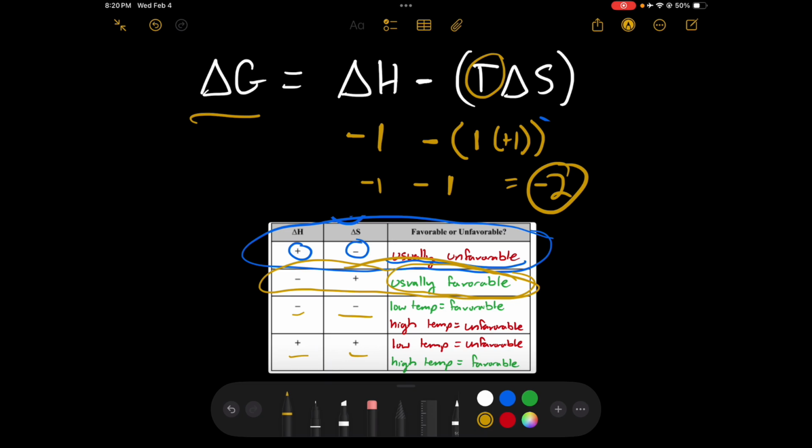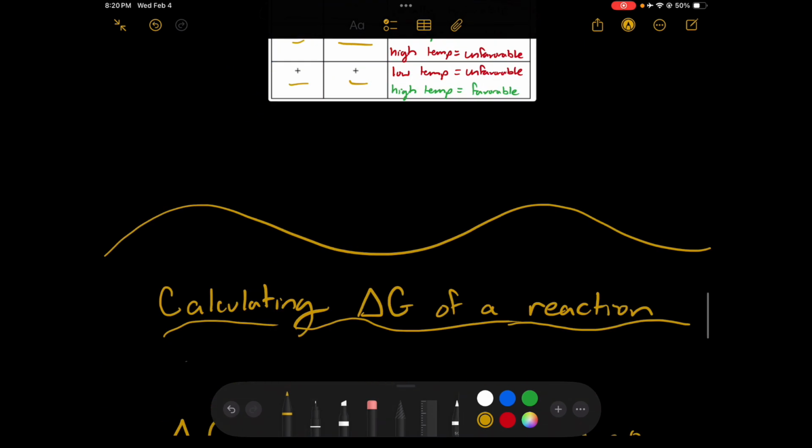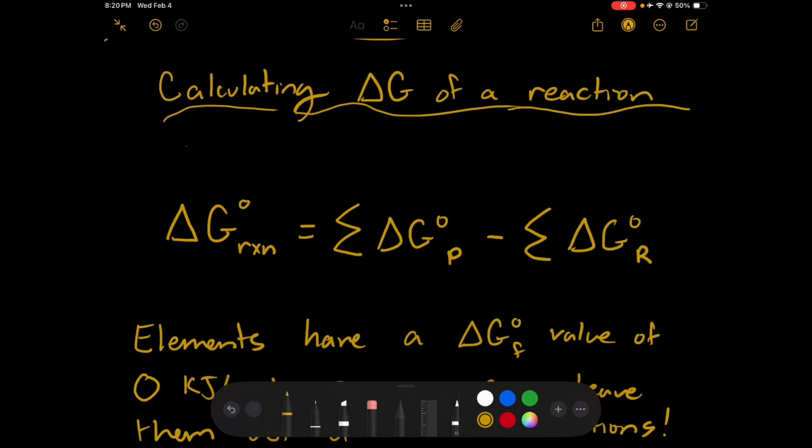Okay? We're going to do a lot of work with this formula in class, so I'm not really going to spend a lot of time with it right now. What I do want to show you is our calculation of delta G of a reaction in a different way, which is very similar to our calculation of our delta S for a reaction, because it's almost the same exact formula. We see that our delta G of our reaction is equal to the sum of our products minus the sum of our reactants. So again, pretty much the same formula we saw with entropy, products minus reactants.